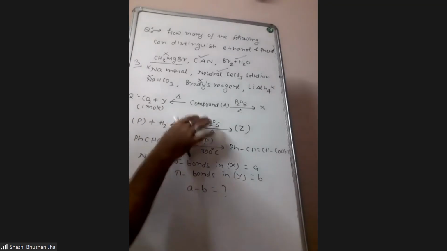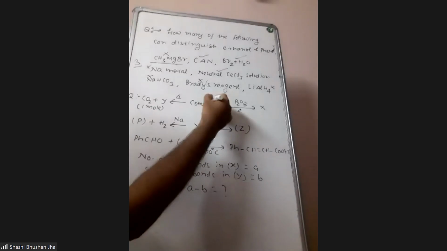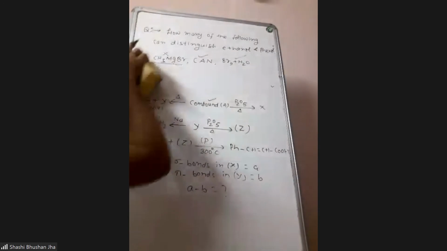Now, second, you will get the idea of this compound A from the last step. If you see the last reaction, it is very clear which reaction it is. It is the Perkin condensation, the Perkin reaction, and then you can easily get everything.